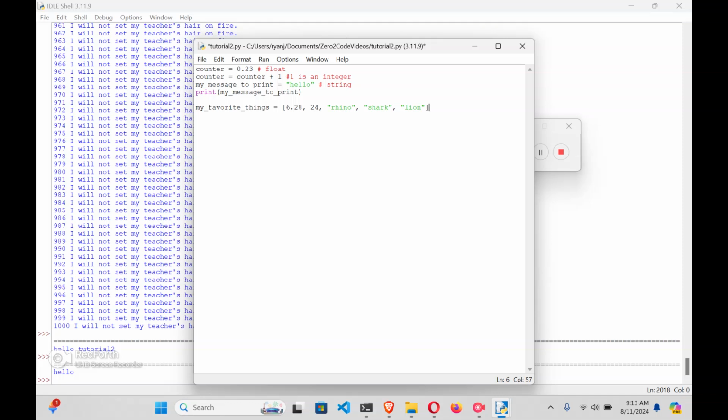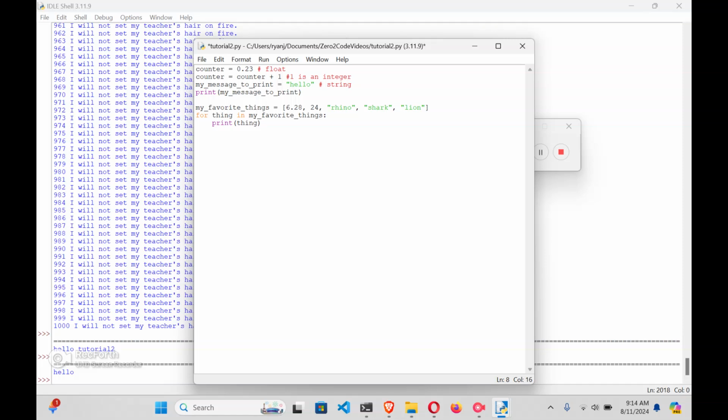To access all these values with a for loop, the syntax in Python is for, and then we give this a variable name. We'll say for thing in my favorite things, and we'll print out our thing.